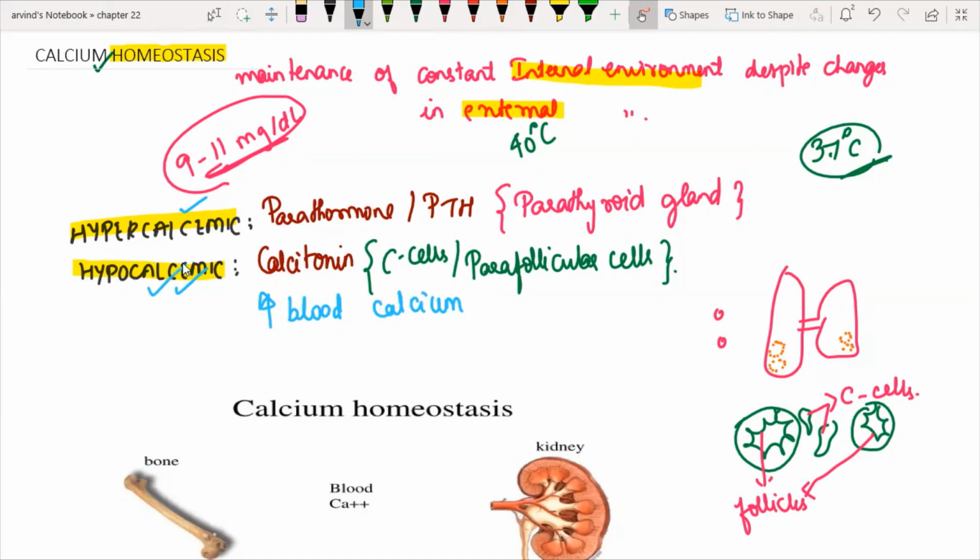Usually we get confused between the stimulus and the action, so please remember these two terms. I have seen a few students who get confused between action and stimulus. What triggers is called the stimulus. The net result of that trigger is your action.